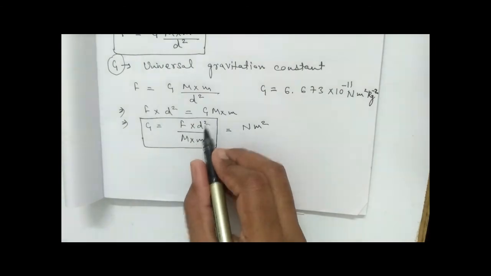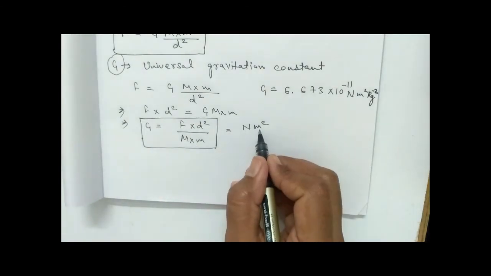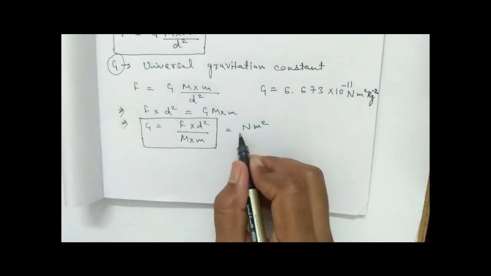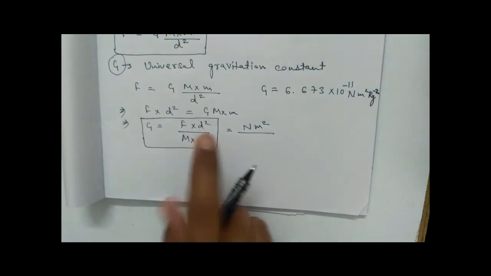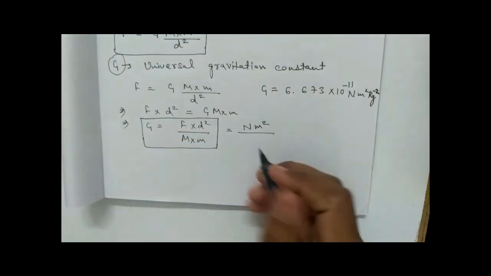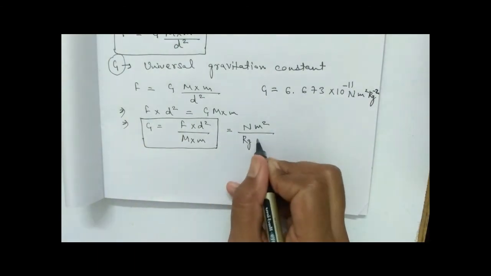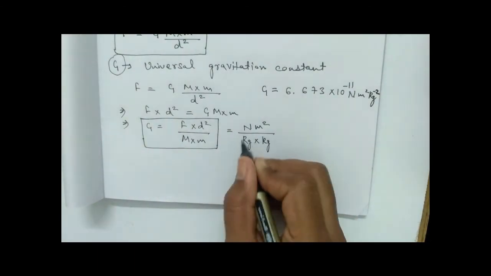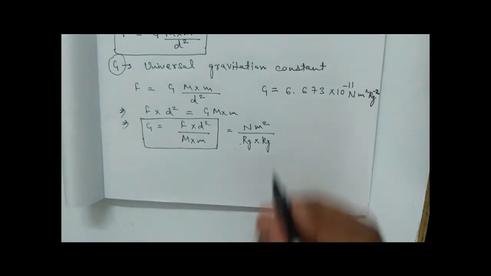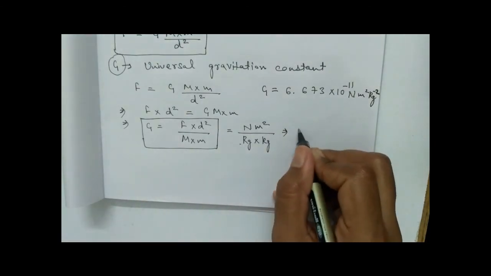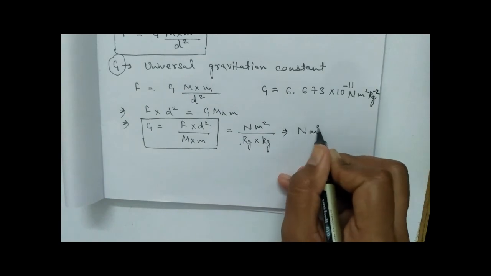Since it is the square of the distance, it is the square of the SI unit. In the denominator both are masses, so it will be kg into kg, that is kg square. So it is Newton meter square over kg square.